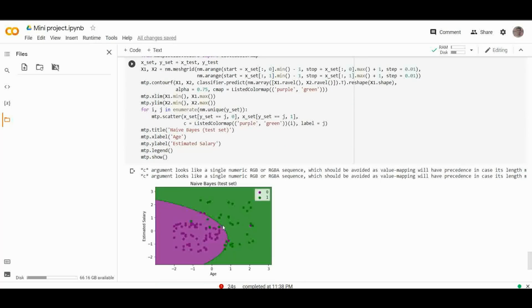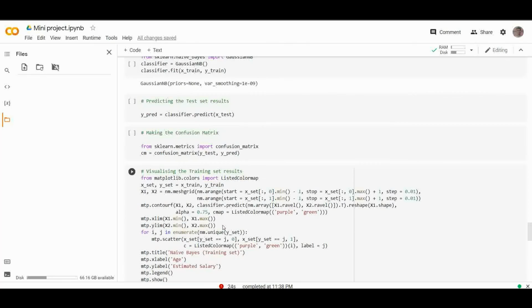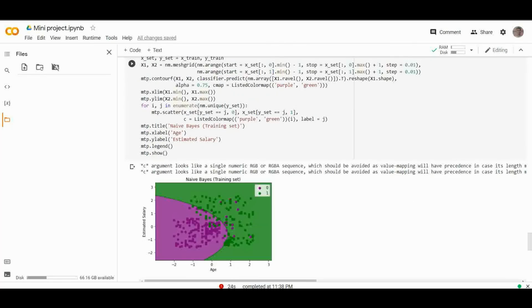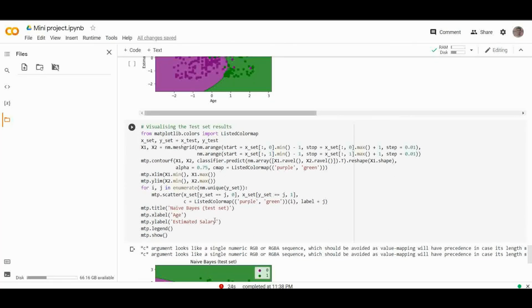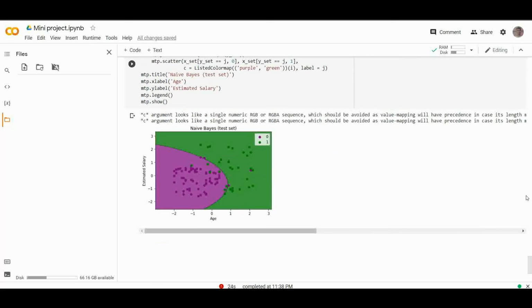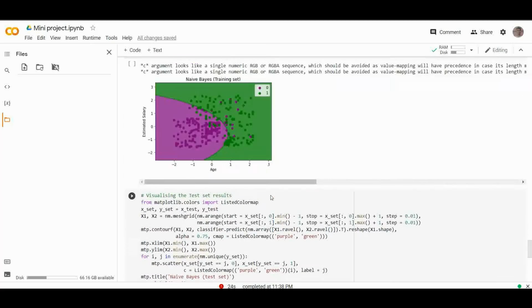Above we saw our training set result. Now let's check the test set result graph. You can see that this is the final output for the test set data. As we can see, the classifier has created a Gaussian curve to divide the purchase and not purchase variables. There are some wrong predictions, which we have calculated in the confusion matrix, but still it is a pretty good classifier.